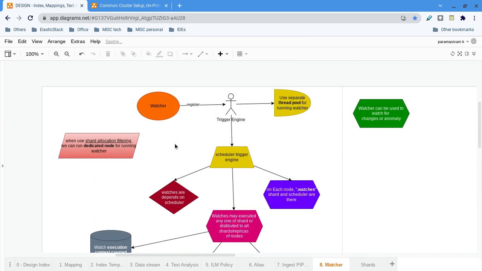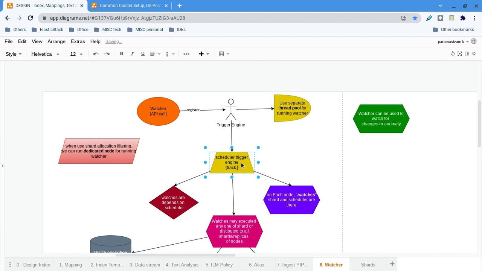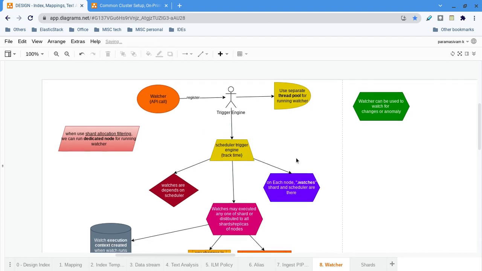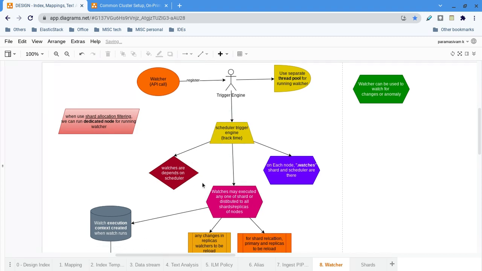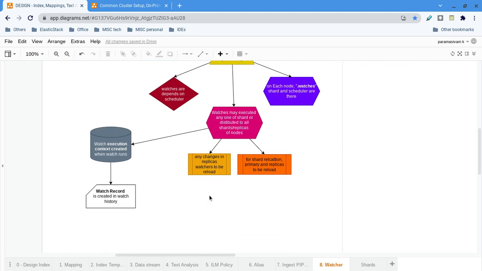So obviously you can see, the watcher API call will register with the trigger engine, which is a separate pool. This will start tracking time, it will track the times. That's how the watcher depends on the scheduler. So this is the technical architecture, or how it is technically designed within Elasticsearch for watcher.